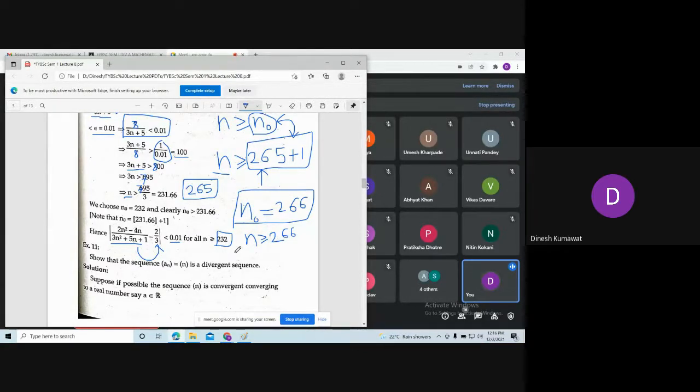Now observe. This we have already seen, that this an equals n is nothing but a divergent sequence. Is it or not?